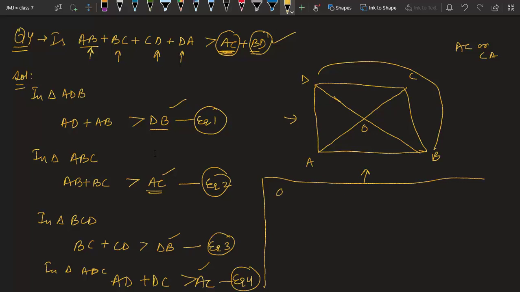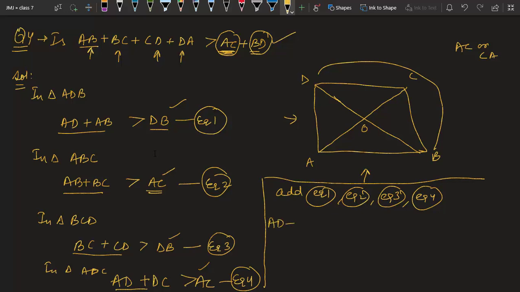Okay. So add equation 1, equation 2, equation 3 and equation 4. What will we get? So we will add first all the left hand sides. If you see, we have AD plus AB plus AB plus BC plus BC plus CD plus AD plus DC.